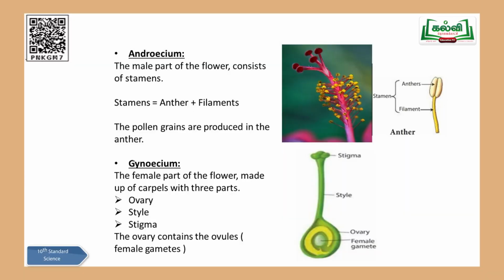So this is considered to be the female part of a typical flower, which is made up of the swollen region at the base called the ovary, and a small stem-like structure called the style, ending with the stigma. So ovary, style and stigma together are called the female sex organ of a plant.